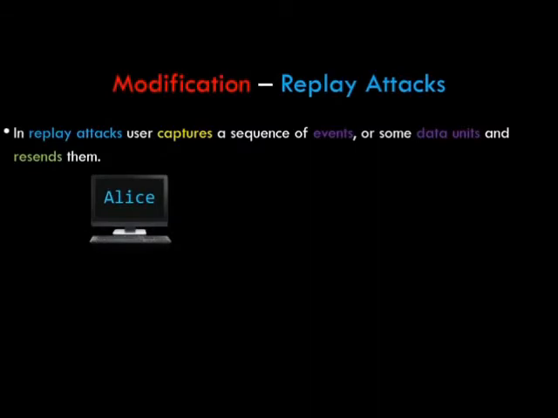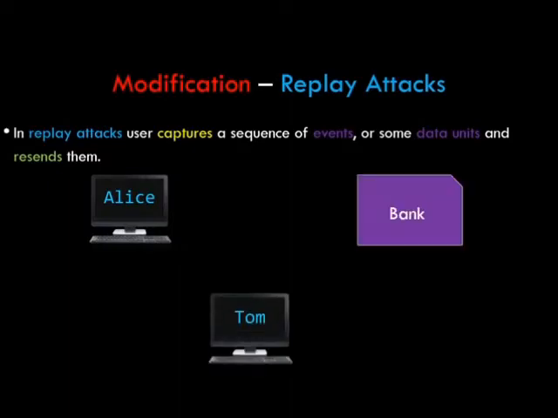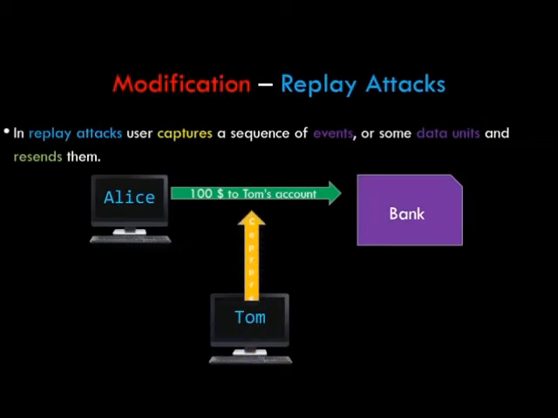Let's take an example. Here you can see there are three entities: Alice, Tom and bank. Now Alice wants to transfer $100 to Tom, so she initiates it with the bank. Tom captures this transaction and reinitiates it in her name. This results in $200 being transferred. Here the bank doesn't know the second transaction was initiated by Tom and not by Alice.